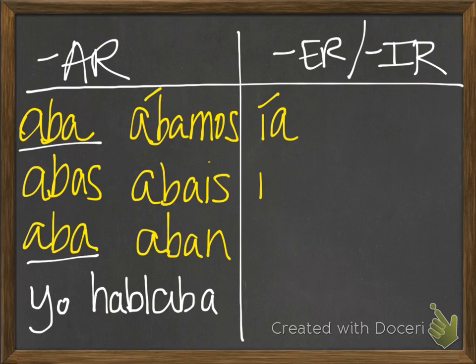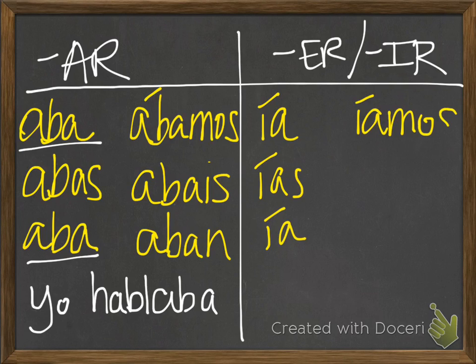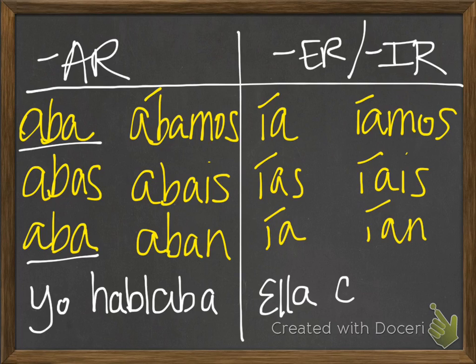We have ía, ías, ía, íamos, íais, and ían. Okay, so please note that the accent on all of them is on the I. So if we were going to do ella, comer, so we drop the ER and add our ending, ella comía. So pretty simple, just some extra conjugations for you guys to remember.